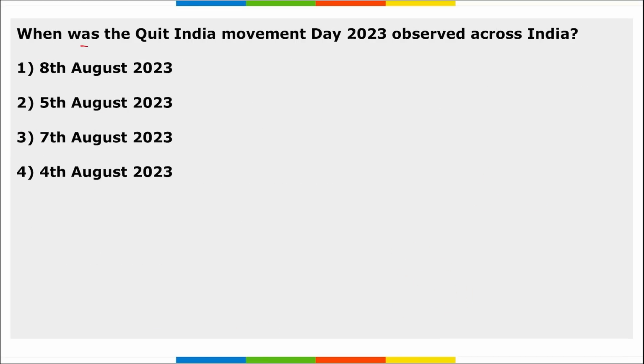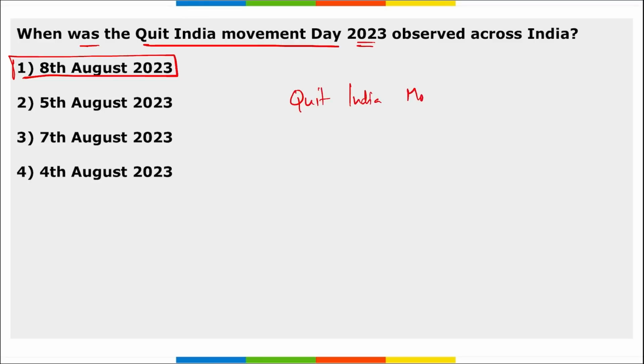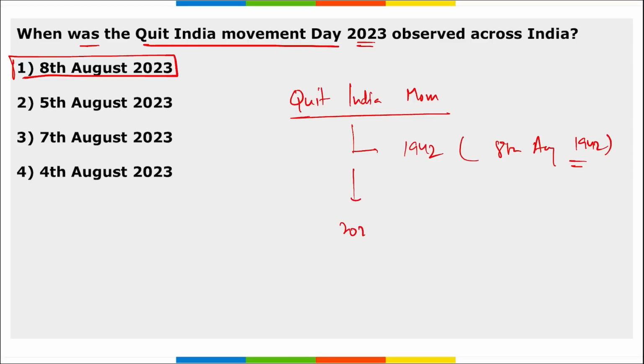Next, when was the Quit India Movement 2023 observed across India? So remember, it was 8th of August, right? We observe this day as the Quit India Movement. And when was this Quit India Movement launched? It was launched in 1942, that is on 8th of August 1942. And remember, in 2023 we will be observing the 81st anniversary of this Quit India Movement. This movement is also known by the name August Movement.